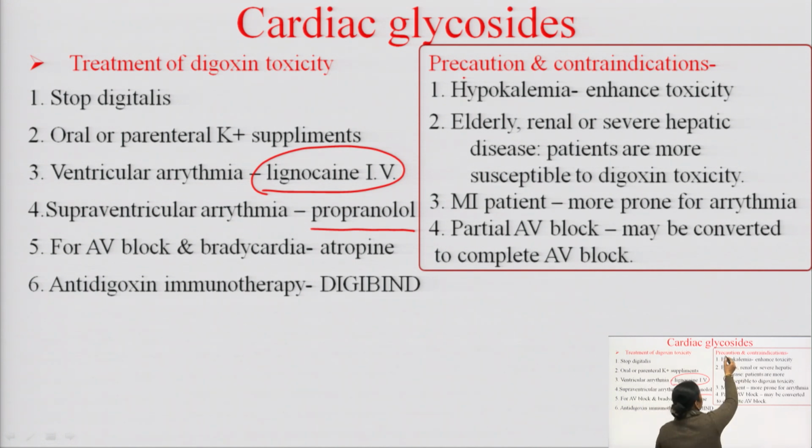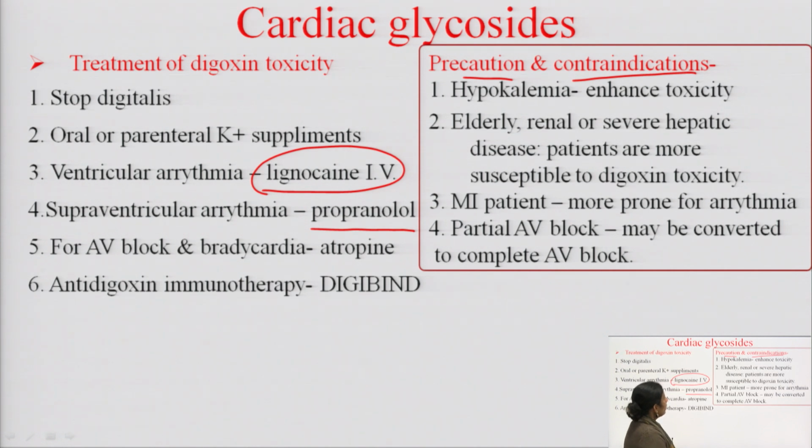What are the precautions and contraindications of the digoxin? Hypokalemia. Hypokalemia condition is contraindicated. That means hypokalemia condition enhances the toxicity of the digoxin. Okay, because both have the same binding site like सोडियम पोटेशियम एटीपेज पंप, और अगर पोटेशियम का लेवल ब्लड में कम होगा तो डिगॉक्सिन जाकर के सोडियम पोटेशियम एटीपेज पंप पे बाइंड होगा और टॉक्सिसिटी कॉज करेगा.